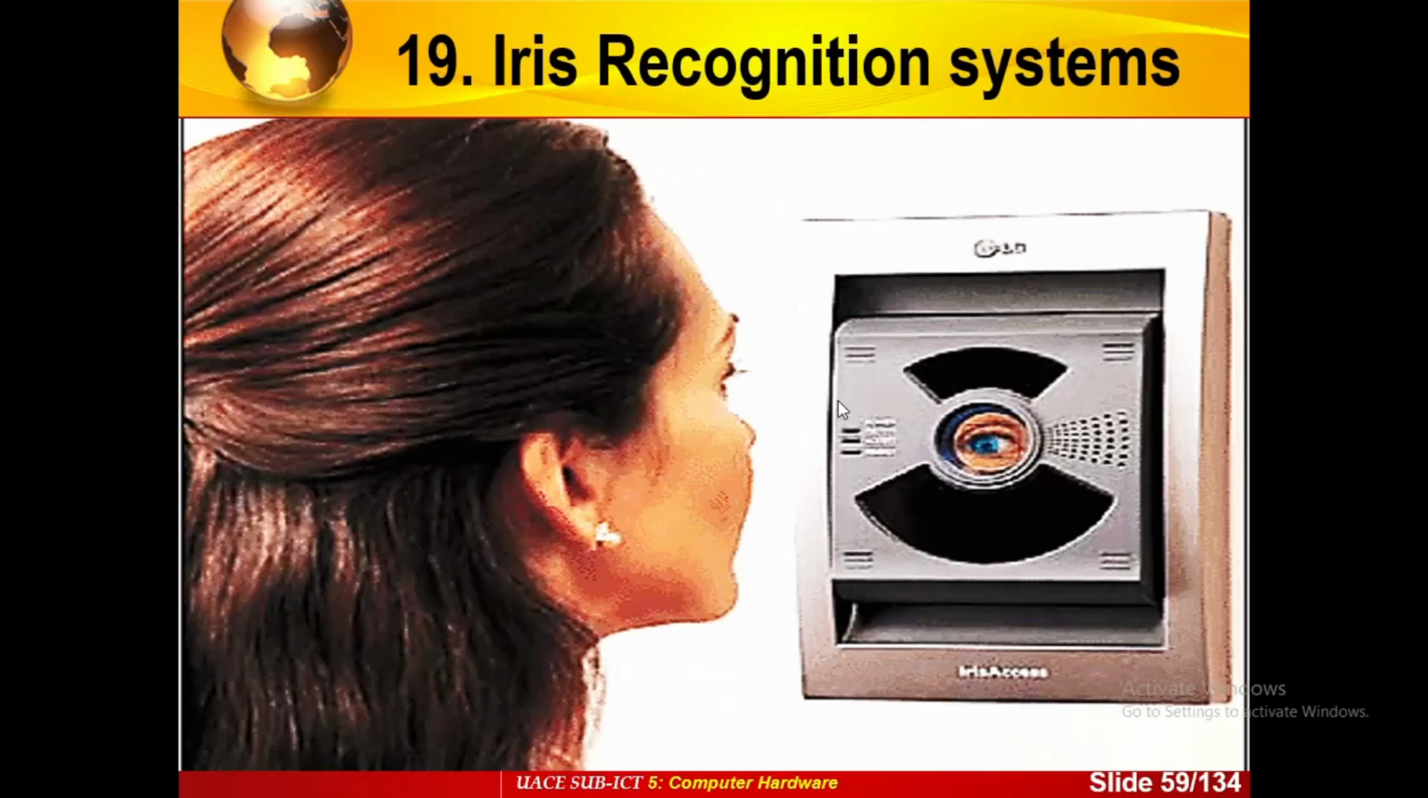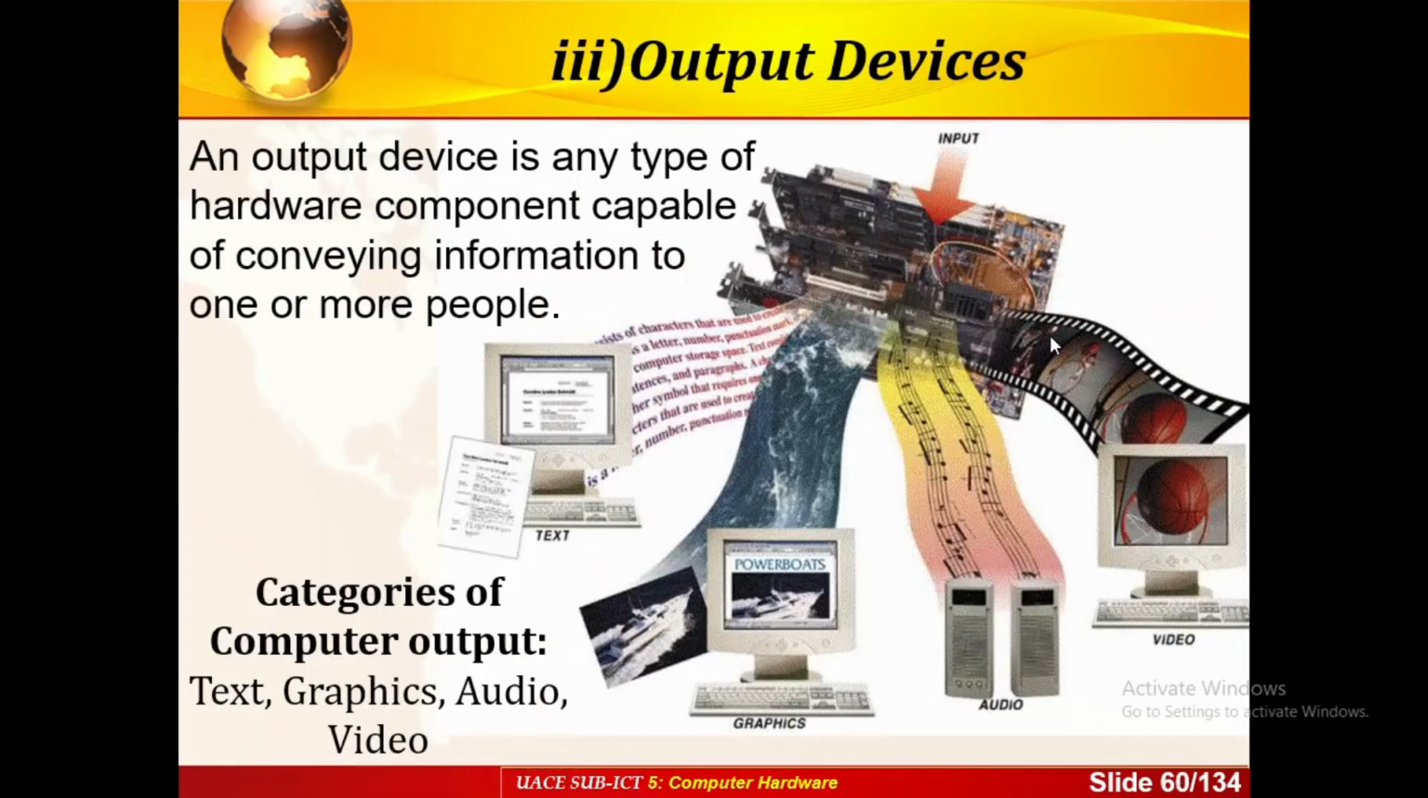These are just the iris recognition system, and this is the end of input devices. So we're going to have what we call the output devices very briefly. These are devices which are used to convey information to people. You have categories of output devices. We have text, graphics, audio, video. This is how you can output data or information in the form of text, graphics, audio, or video.